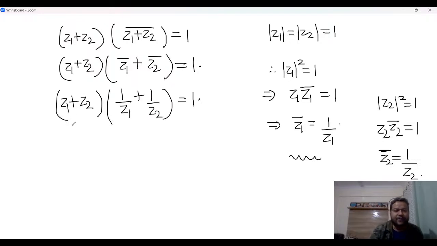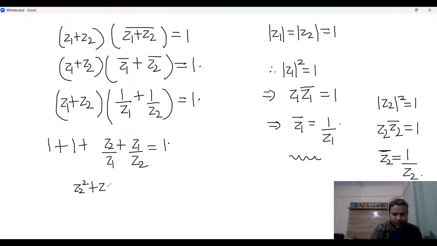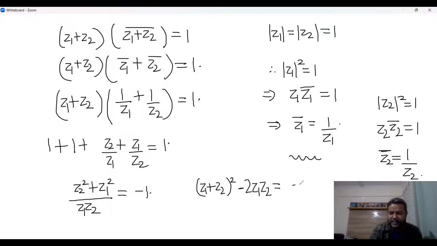And now what do I get from here? See, if you multiply it out, you will get 1 plus 1 plus z2 by z1 plus z1 by z2 is equal to 1. So basically what we are getting is z2 square plus z1 square by z1 z2 is equal to minus 1. Correct? And basically what this means is z1 plus z2 whole square minus 2z1 z2 is equal to minus z1 z2. And this means that z1 plus z2 whole square is equal to z1 z2.